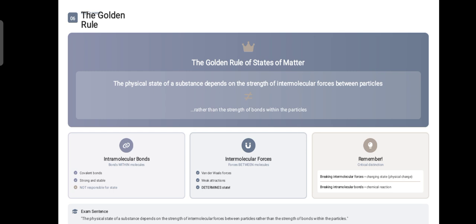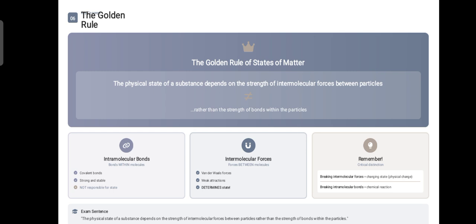Is it clear? So breaking the weak forces between molecules is just a physical change. It's like melting or boiling or evaporation. While breaking the strong bonds inside a molecule, it's a chemical reaction. And the weak intermolecular forces are what determine that state. Intermolecular forces, the forces between different molecules, while intramolecular forces or the bonds are very strong and we need a larger amount of energy to break them.